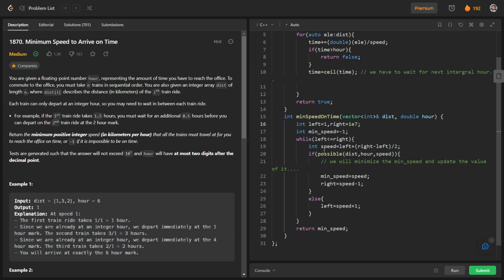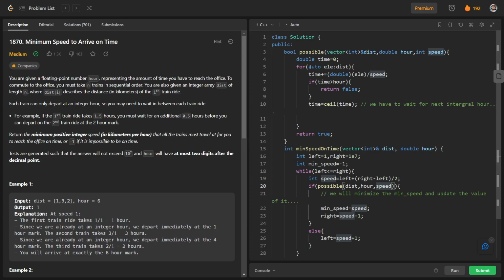So we will have our range of speed from 1 to 1e7, and in this range we will perform binary search to find out whether for a particular speed we can reach the office or not. So that's what we have done, we have made the function for it. This is the possible function, and we have checked after each train whether the time is greater than r.